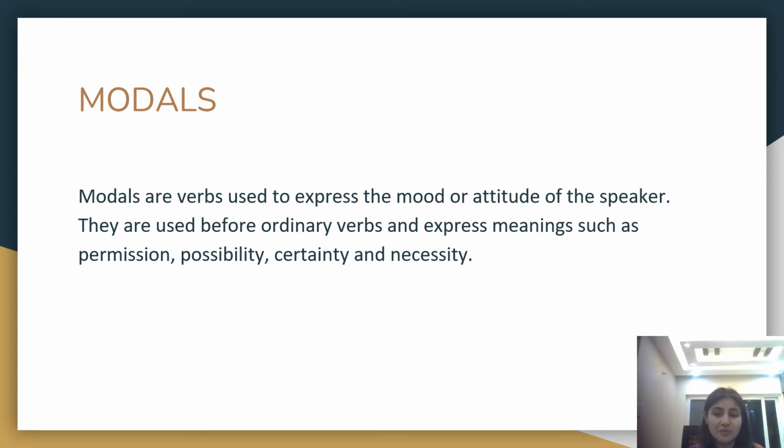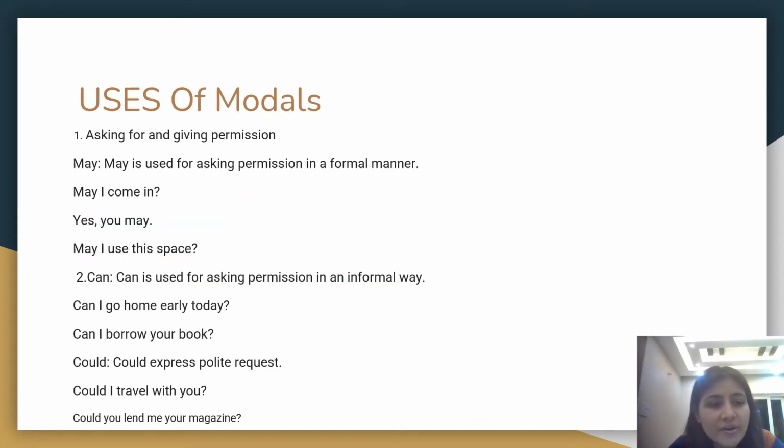It becomes very difficult. If you want to take permission to enter the class, you use modals. So let's learn how we use can, may, should, shall. Let's see where may and can are used. Asking for and giving permission. May is used for asking permission in a formal manner. May I come in? Yes, you may. That's a reply. May I use this space? So it's very formal.